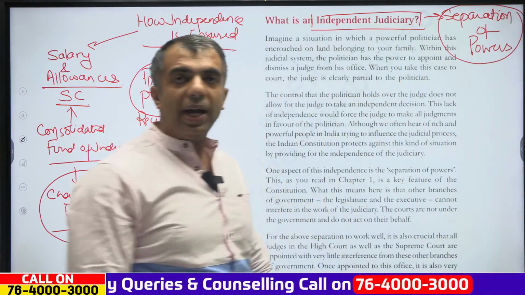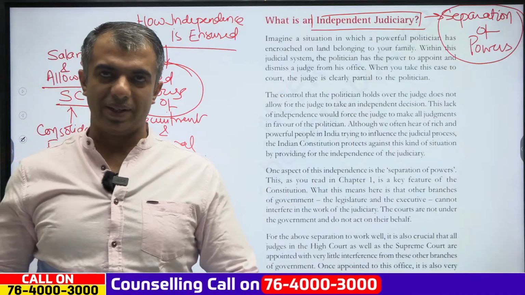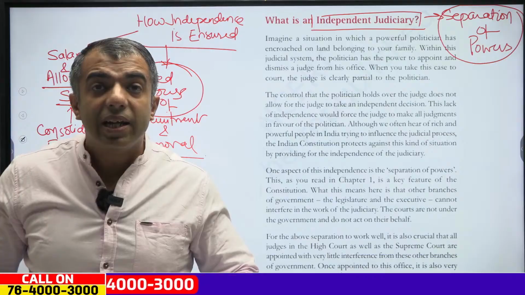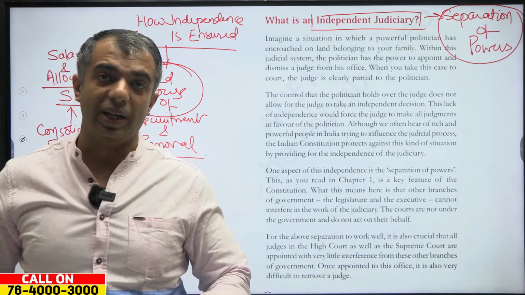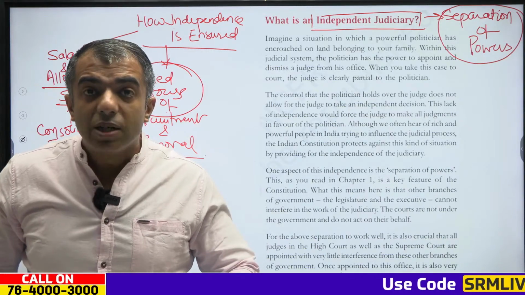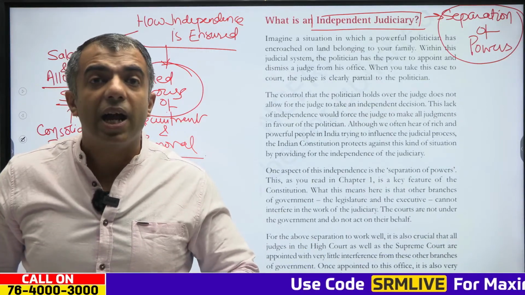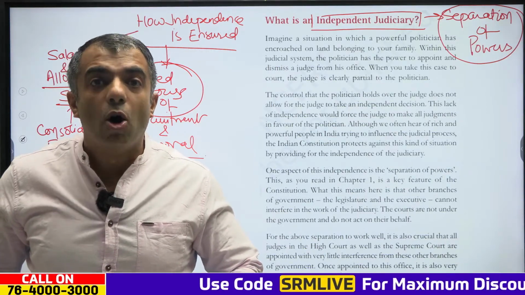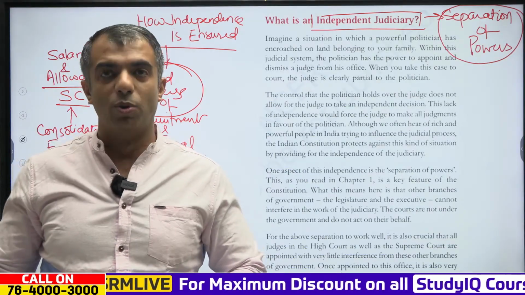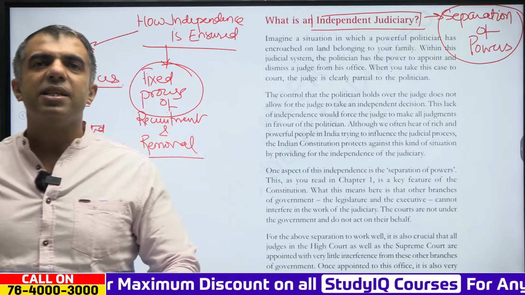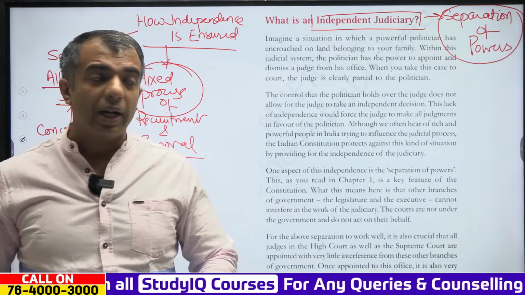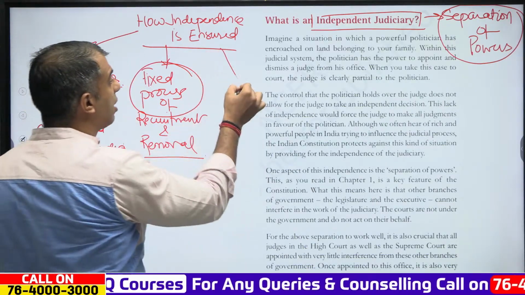Clear? It is through the separation of power. In this separation of power, nobody can interfere in the work of the judiciary. Even though they are the pillars of governance in the country, they are not under any government. The government cannot work on behalf of the courts. So this is the reason they work independently. Moreover, we have seen that they do have